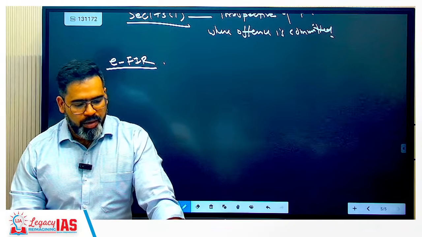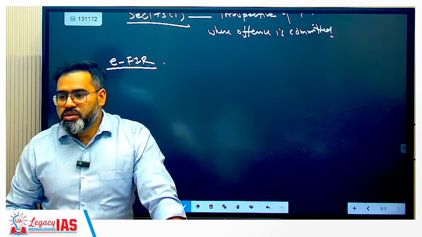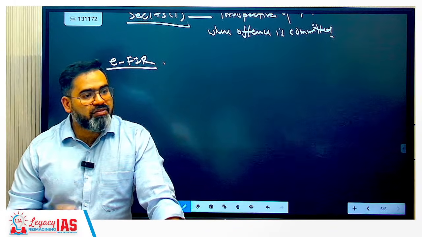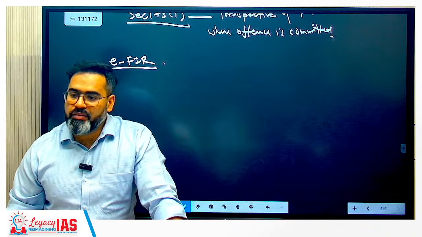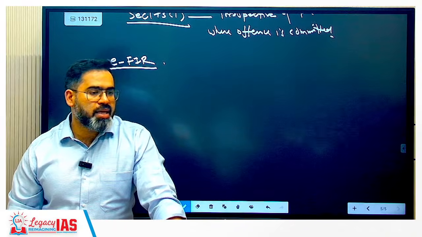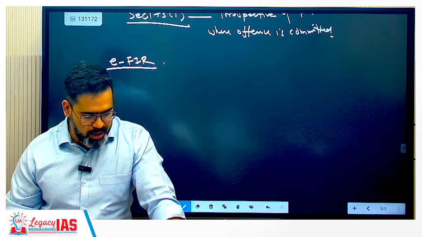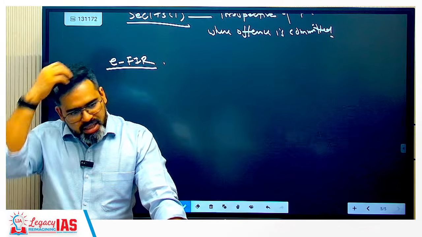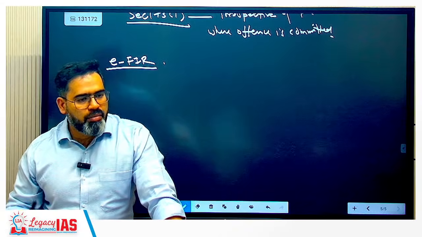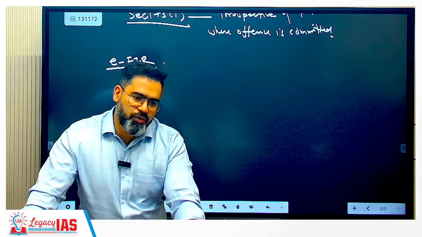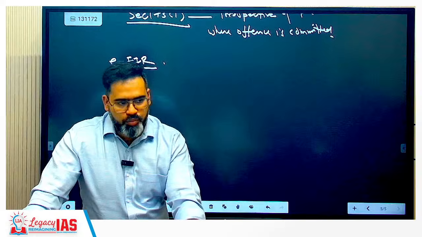So this is clear now, EFIR also. Next question: suppose police refuse to register an FIR, then what options do you have? In this case, if a station house officer refuses to register an FIR, then we can give information in writing to the SP of that area, the superintendent of police.